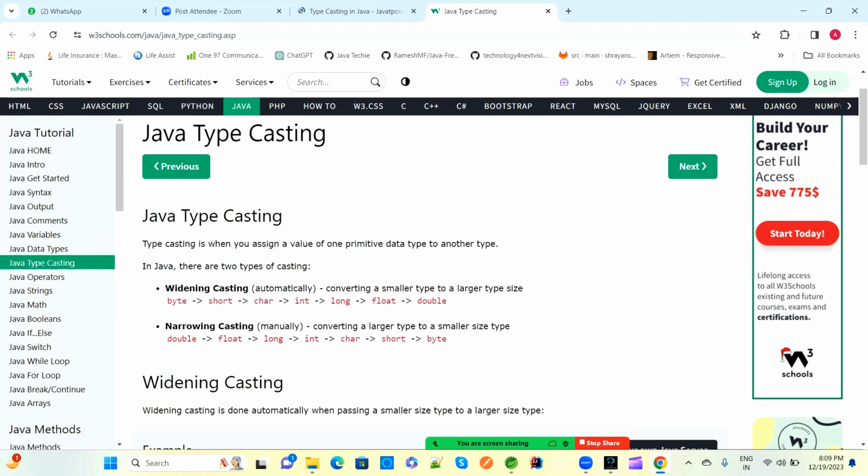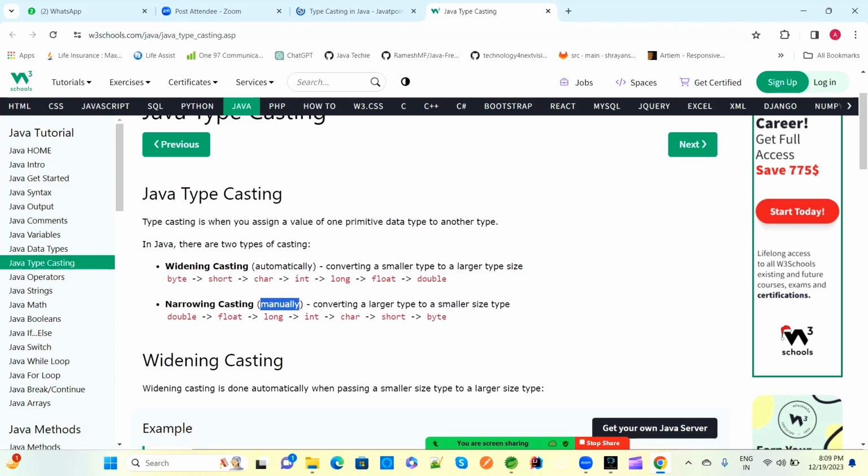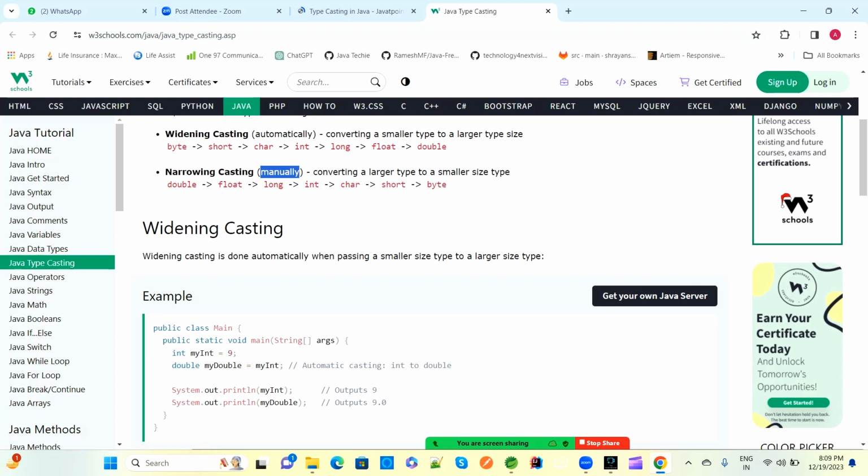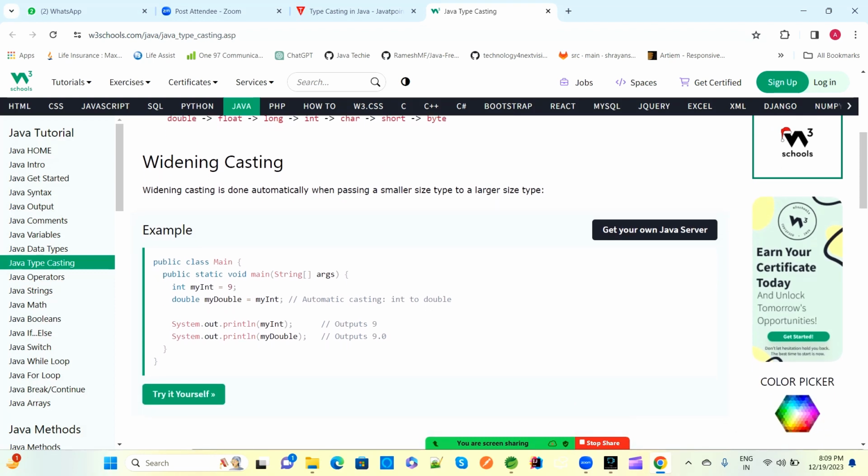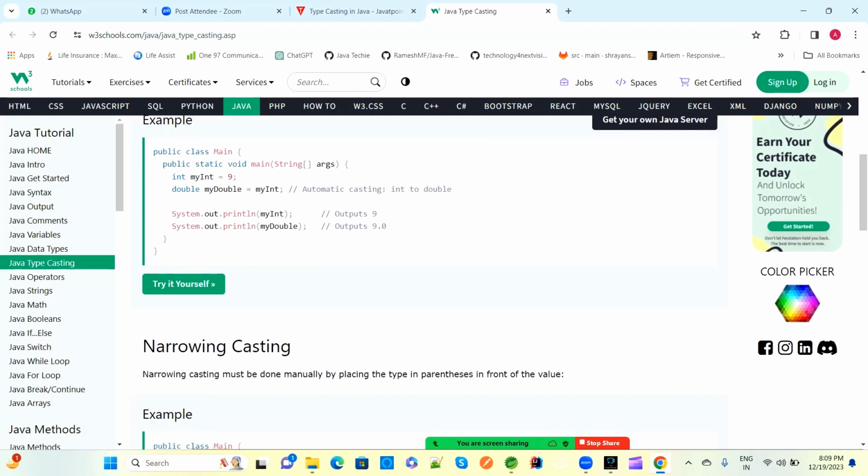So double is higher than all the primitive data types. If you are converting from a large data type to a smaller data type, meaning double to float, double to long, double to int, double to char, double to short, double to byte, in that case you have to provide it manually. That means narrowing casting will happen, converting a large data type to a smaller data type. We will see in examples how widening and narrowing happen.